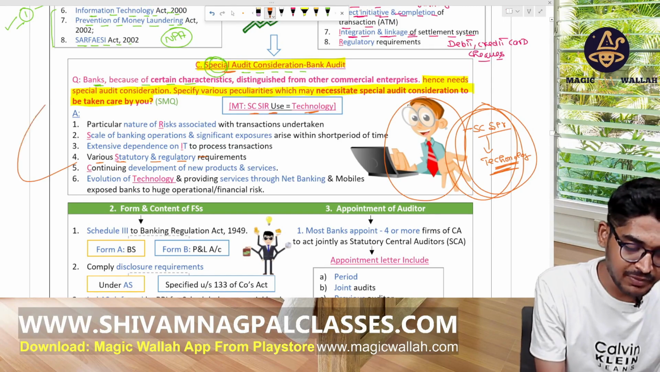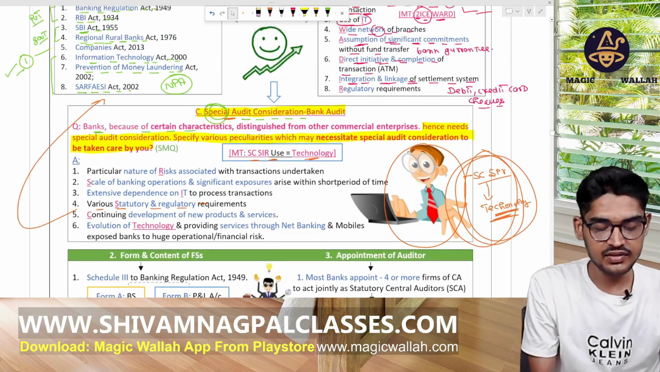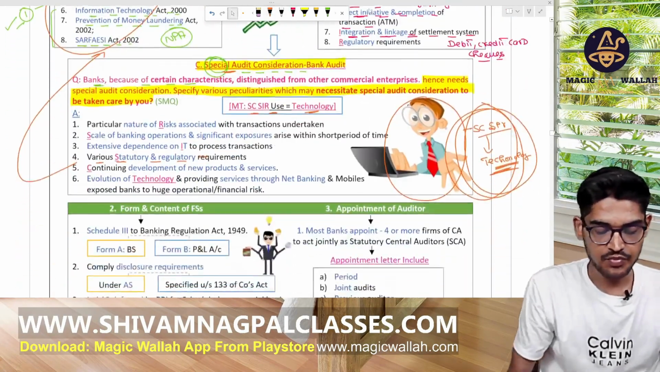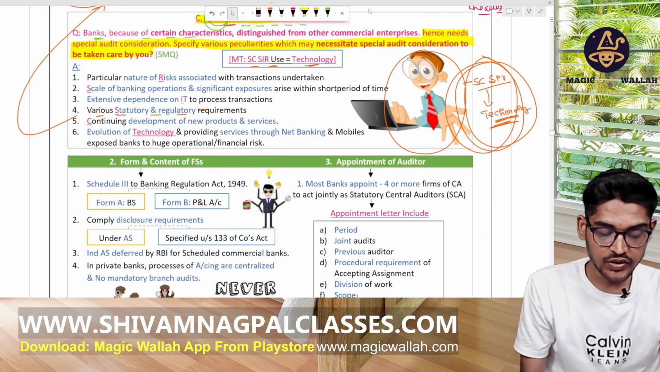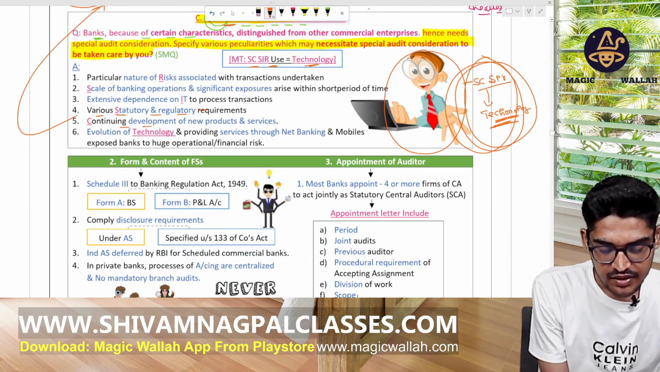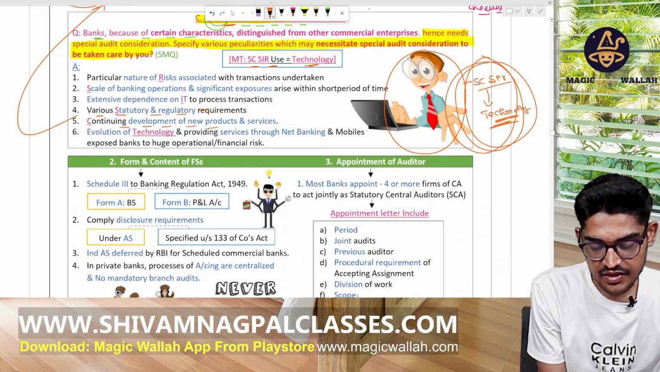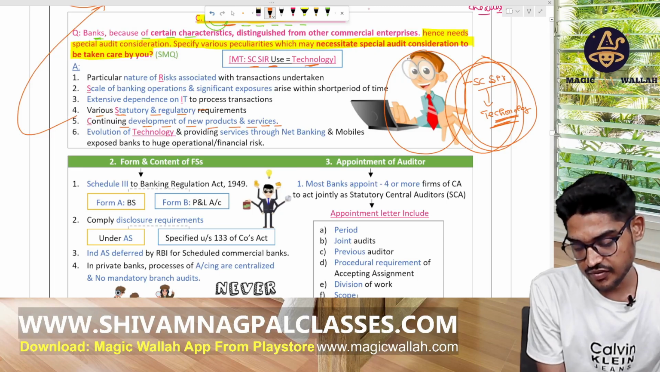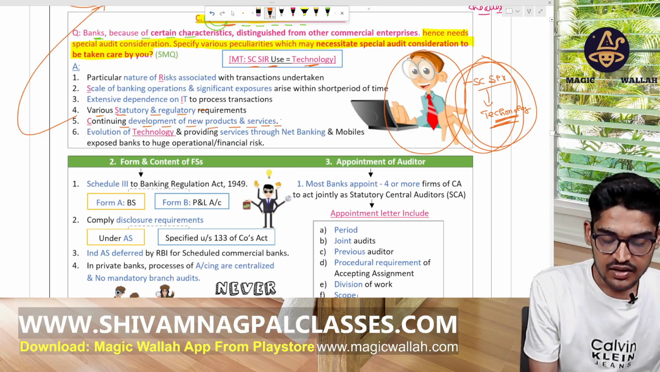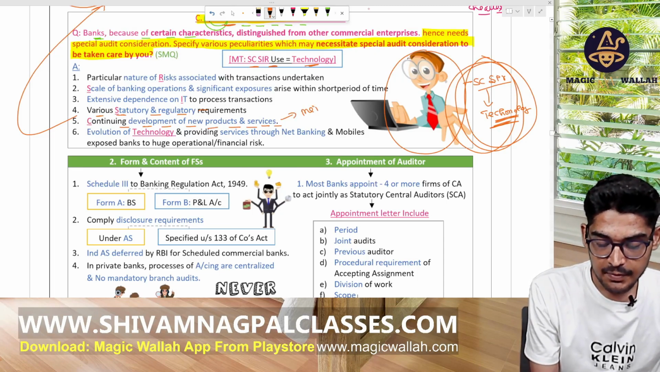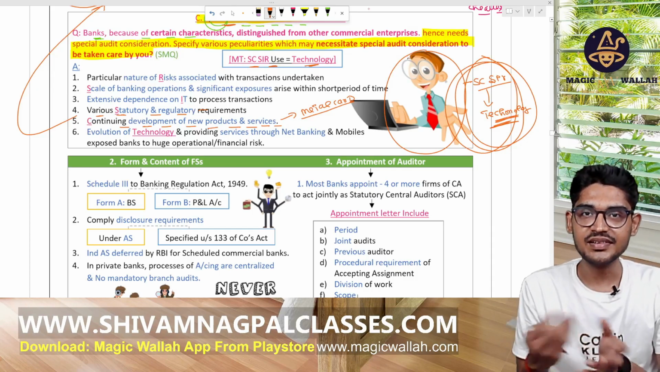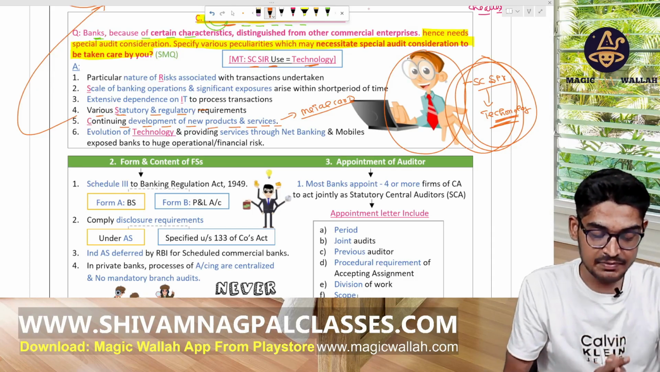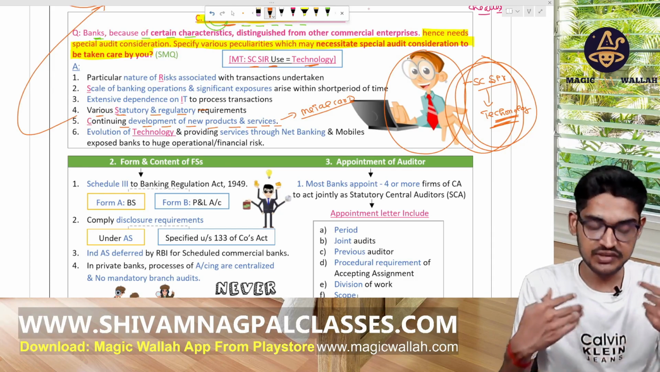They have to comply with various types of laws. Now, by C means continuing development of new products. Nowadays, on a daily basis, banks are launching different types of products and services. Like there is a metal card recently launched by them. On a daily basis they introduce different types of loans, home loan, this scheme, that scheme. So on a daily basis, banks are developing different types of new products and services.